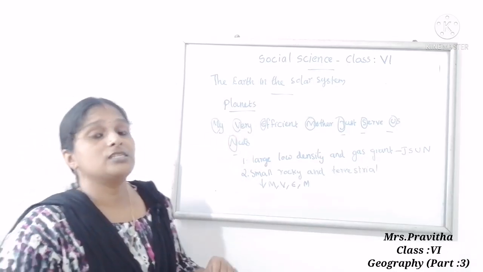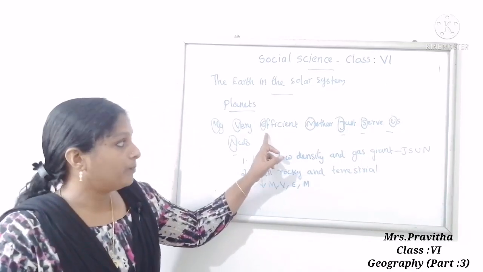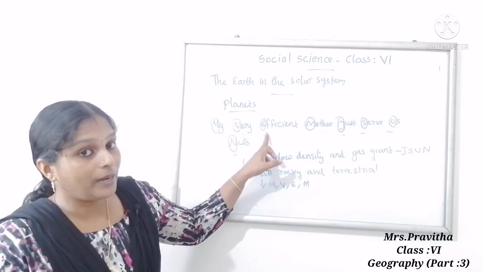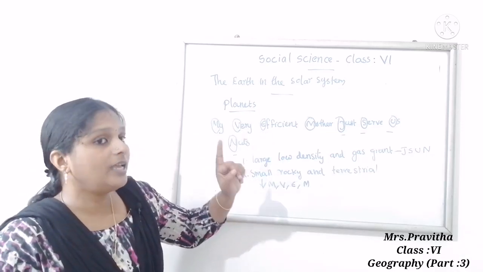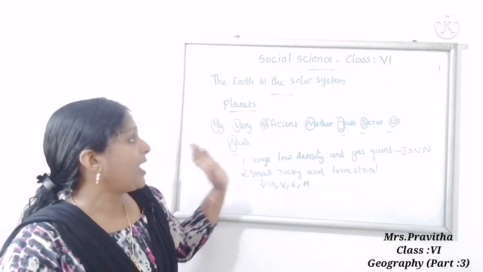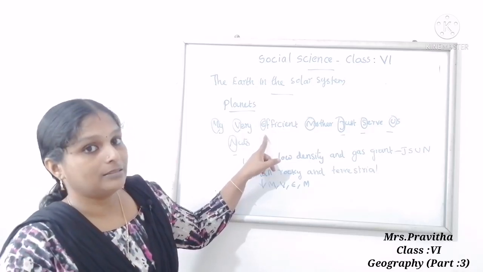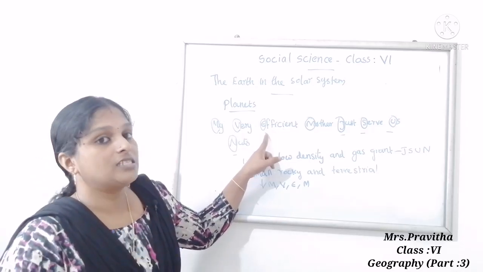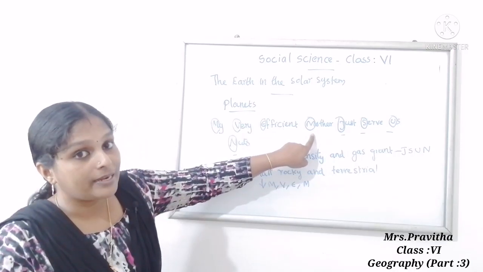Which planet is also called the blue planet, the watery planet? Earth. Which is the only habitable planet? Earth. Which planet is the third nearest from the Sun? Earth. Which is the fifth largest planet? Earth.